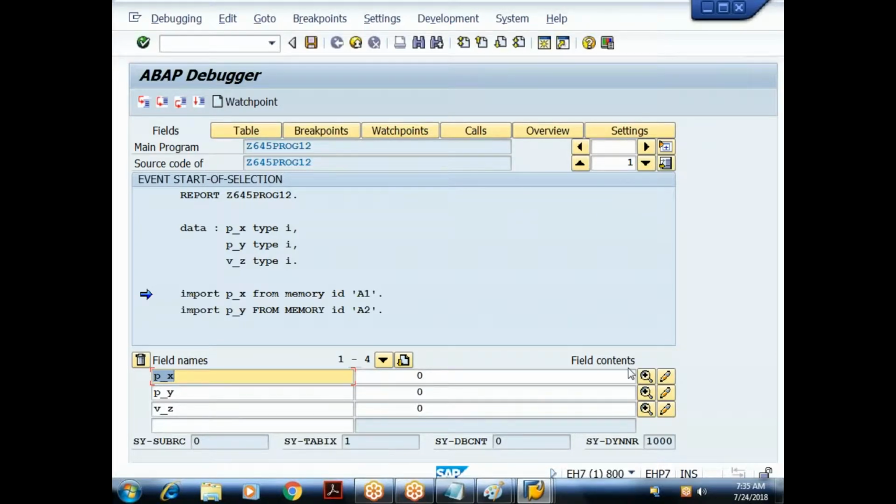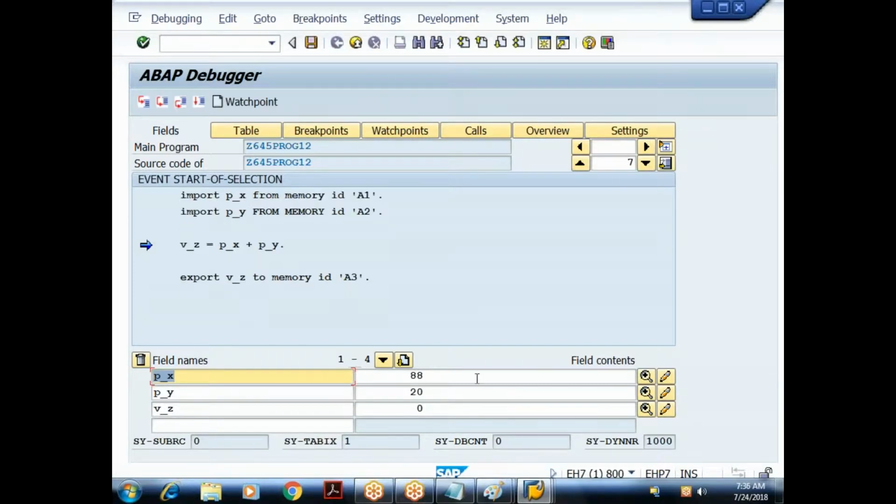So when I say F5, done. What is the value I got? 88, right? I'll say F5. Yes, I got 20. Done. Then I'm doing the calculation. F5, v_it is 108. Still we are in the target program. Now I'm exporting this 108 to the ABAP memory with the identification A3.